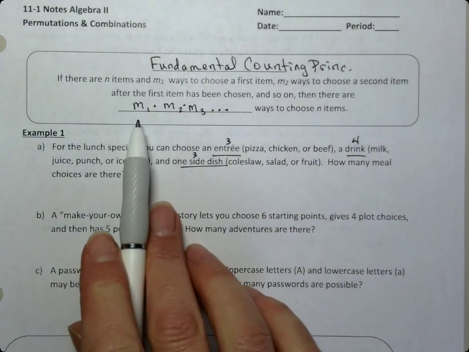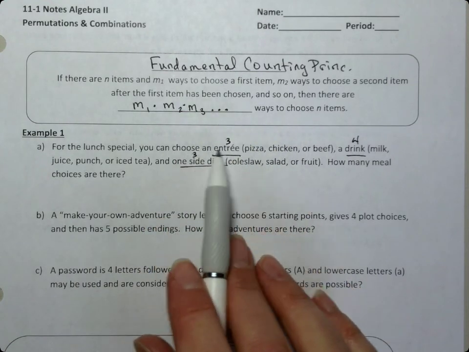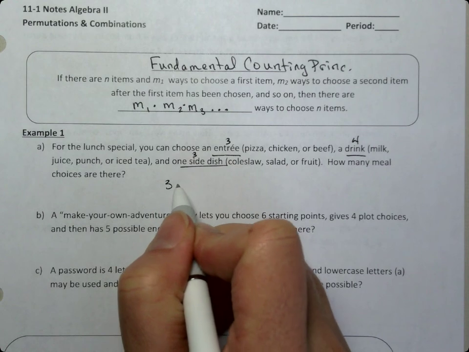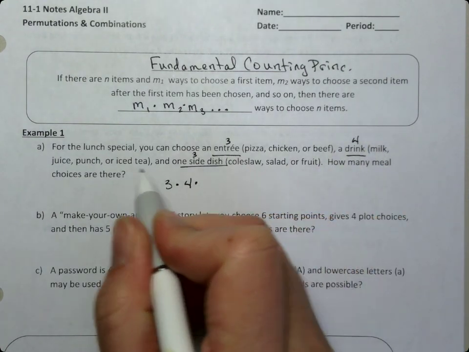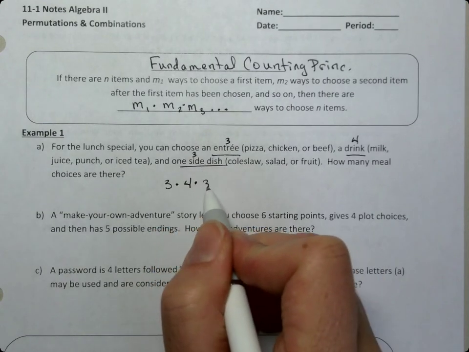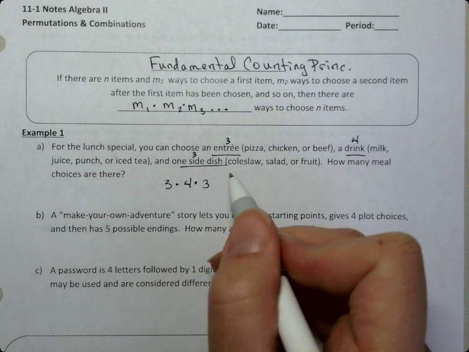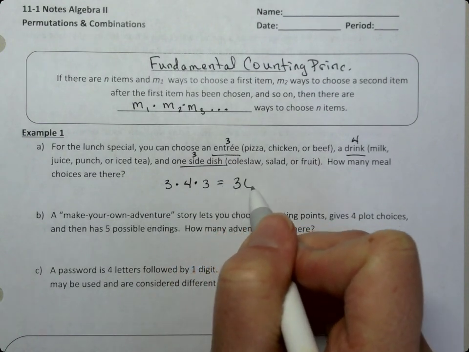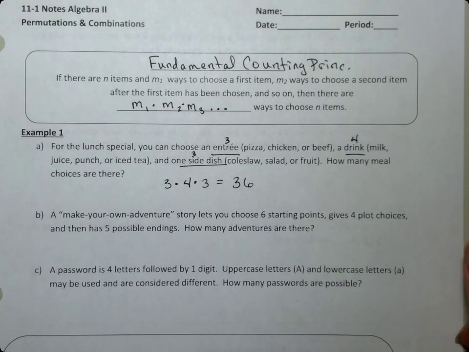Now, we are going to use something called the fundamental counting principle. We multiply all the possible ways of these outcomes. There's 3 outcomes for entree, so we take 3 times how many outcomes there are to pick a drink, 4, times how many outcomes there are for our sides, 3. So take 3 times 4, which is 12, and then 12 times 3 is 36. So you could say that there are 36 meal options. Are there 36 meals sitting there? No, but there are 36 meal options. So let me show you why.